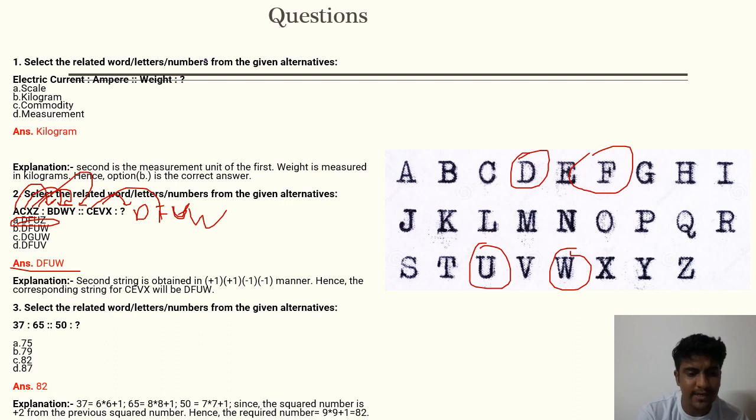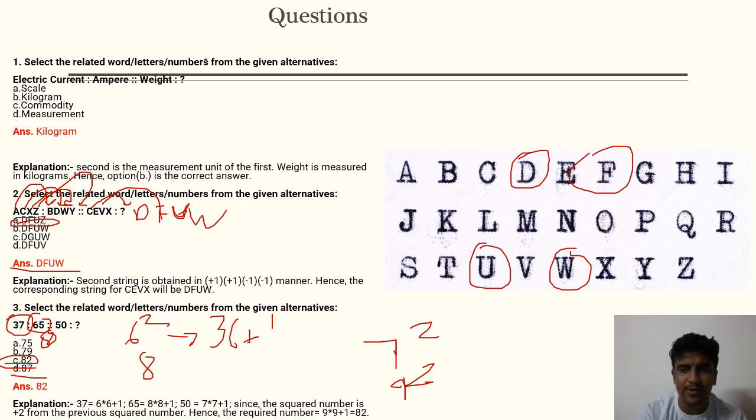The next logic that we can put is square. If we square 6, it becomes 36, and 36 plus 1 is 37. Similarly, the square of 8 is 64, and 64 plus 1 is 65. So this is 6 squared, this is 8 squared. Here what will be? 7 squared is 49, and then 7 plus 2 is 9. 9 squared is 81, plus 1 is 82. So your answer will be 82. You just have to square it and add the numbers.